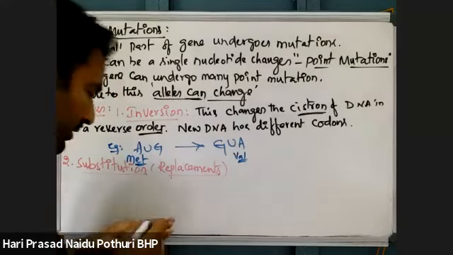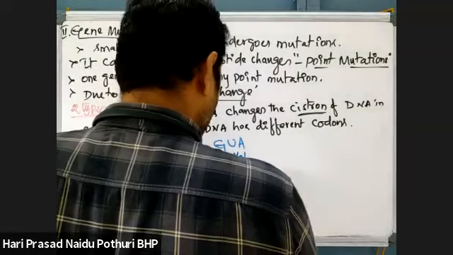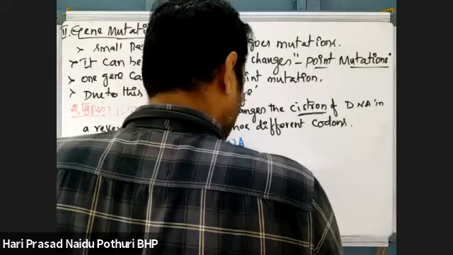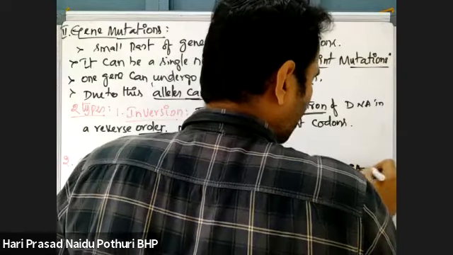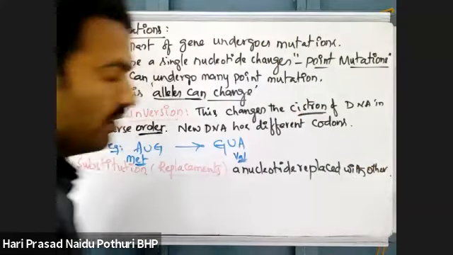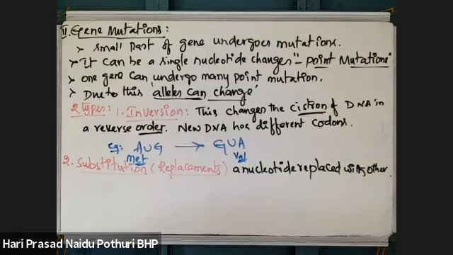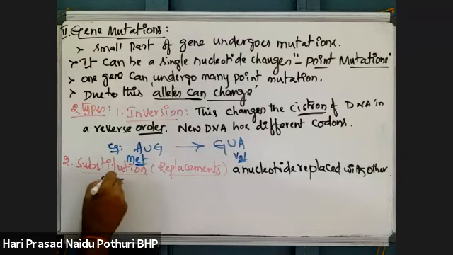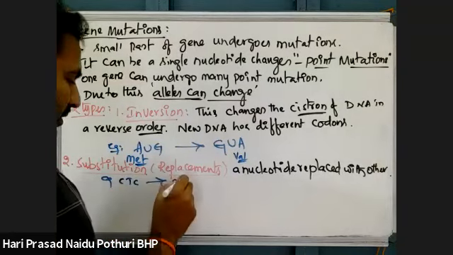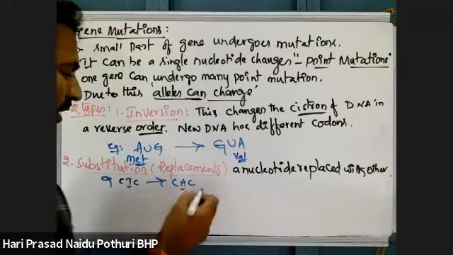One nucleotide, one nitrogen base, is replaced with another nucleotide. Substitution is also a point mutation, which results in a change in a single nucleotide. Suppose CTC is there, that will become CAC. Only one nucleotide is changed.